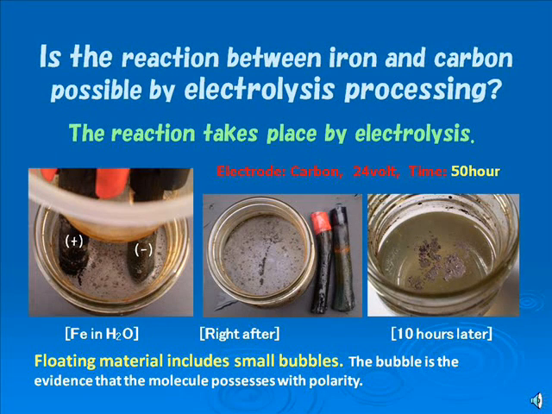Does the chemical reaction between iron and carbon take place by electrolysis processing? Here, iron powder was mixed with water by shaking. Carbon atoms were supplied only from the carbon electrode. The photograph at the center is the result after the processing time of 50 hours with a voltage of DC 24 volt. But those materials were dissolved in the water after a while, as shown in the photograph at right.